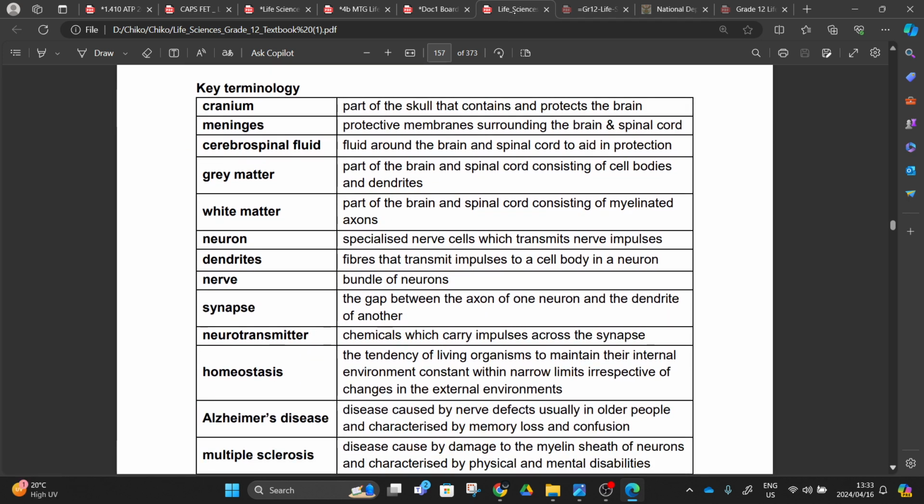We did this terminology, and then we even talked about the neuron. This neuron has the dendrites, and we have the nerve. When these two neurons are together, they say the bundles of neurons. We have the gap there, and the chemical that is being passed from one neuron to another neuron is called a neurotransmitter. These are the carrier impulses. You're going to learn how these are passed from one neuron to another, up until we can say our message was interpreted.